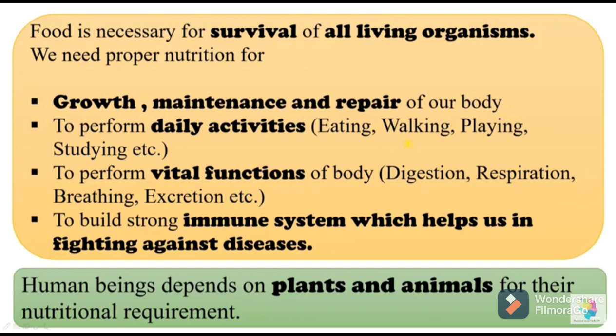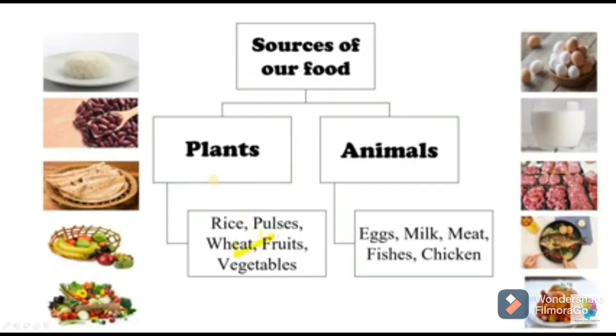Because they can prepare their own food by the process of photosynthesis. But animals and human beings cannot prepare their own food. So human beings completely depend upon plants and animals for their food. Plants and animals are the two sources of food for humans.